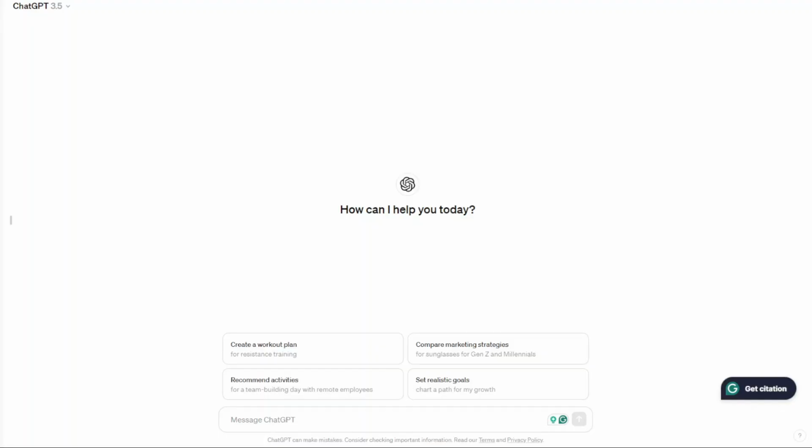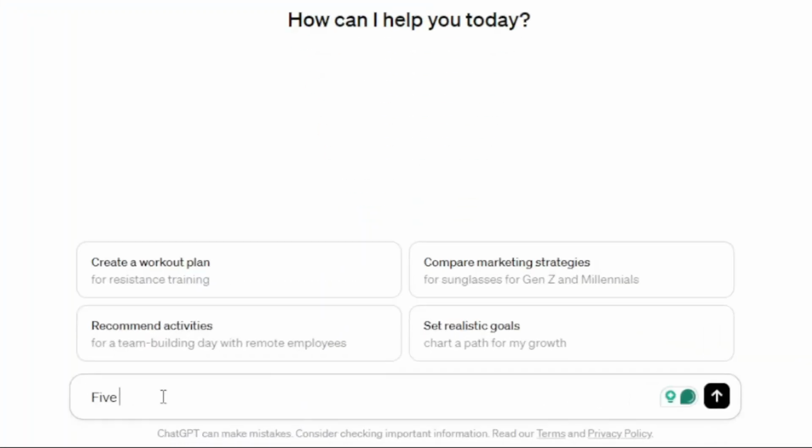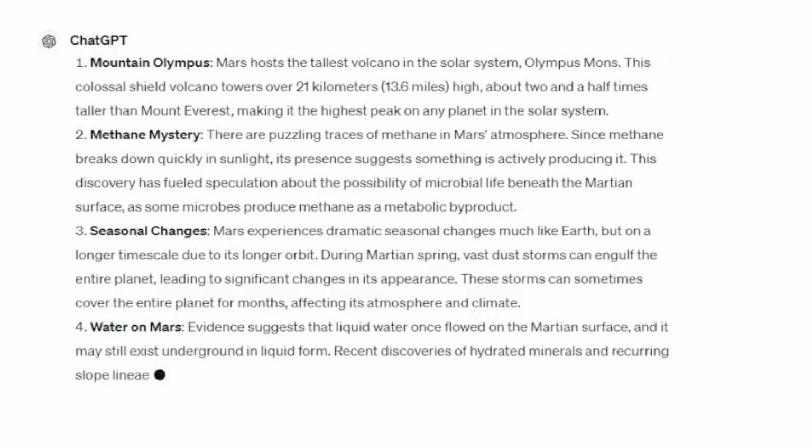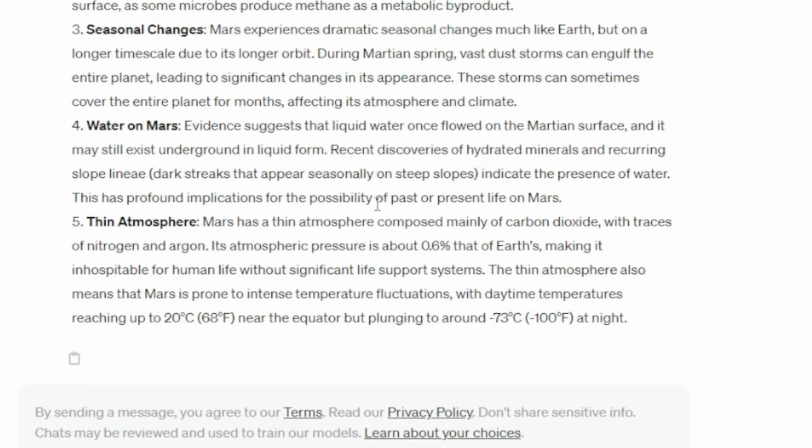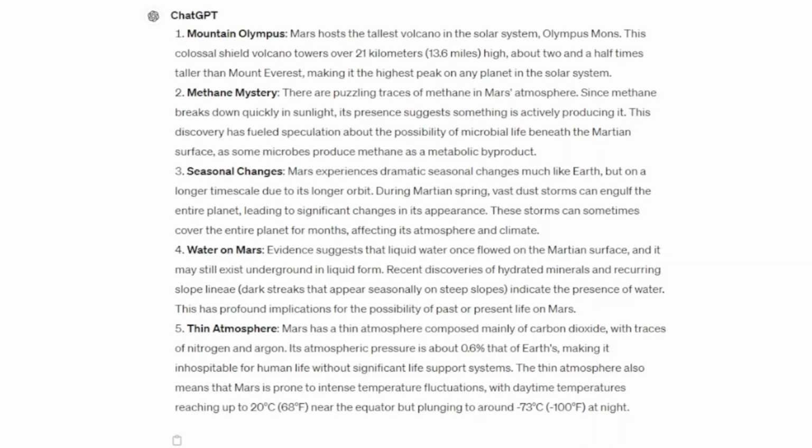As you can see, if we take this prompt and make it a little more specific, and say "5 interesting facts about planet Mars," you can see how much more specific the answers and details we get. The difference is clear. Now let's move to the second most important point.